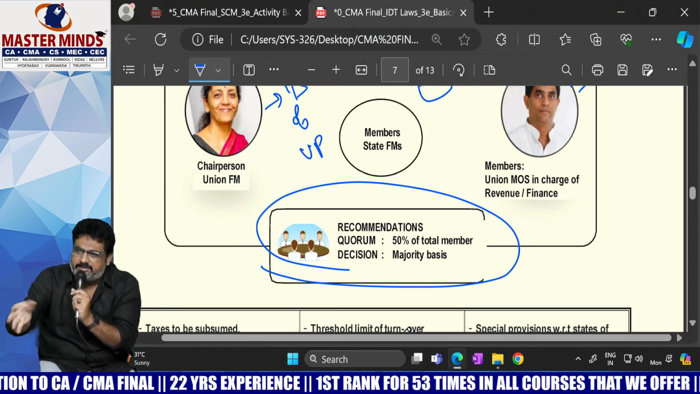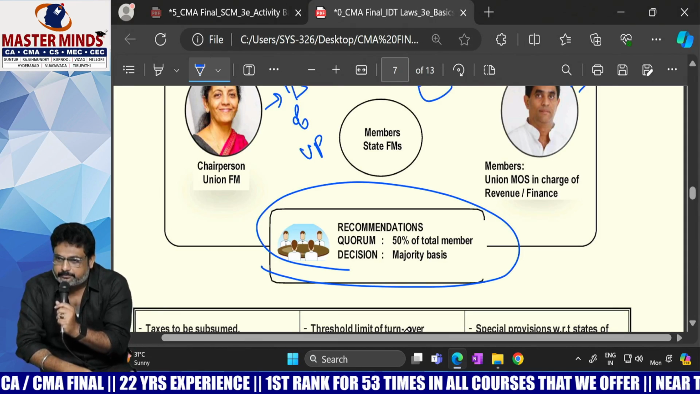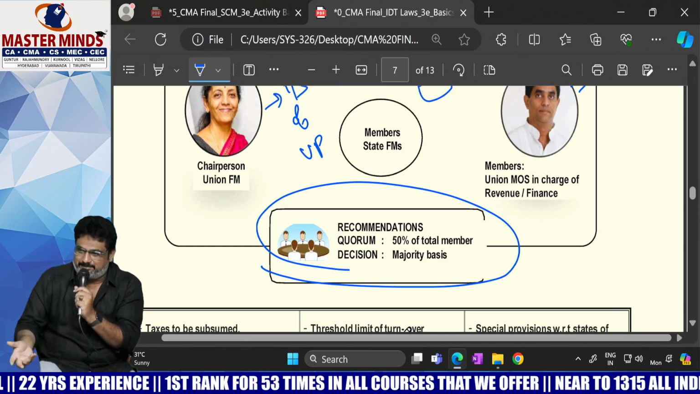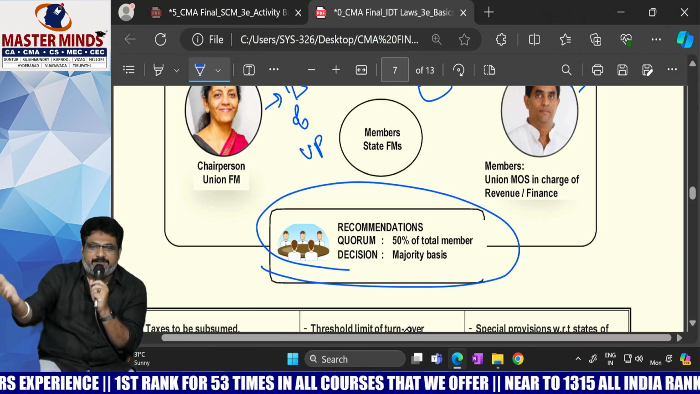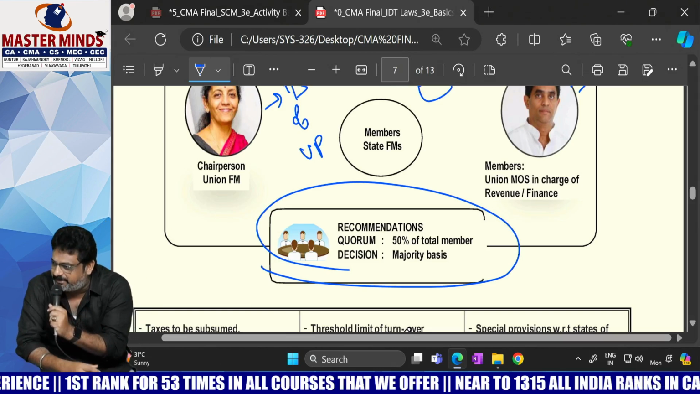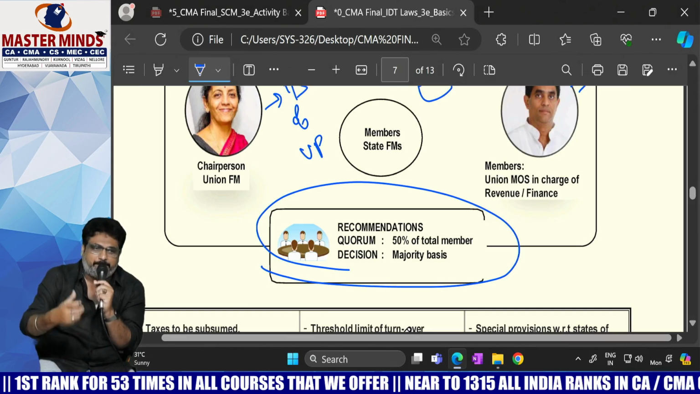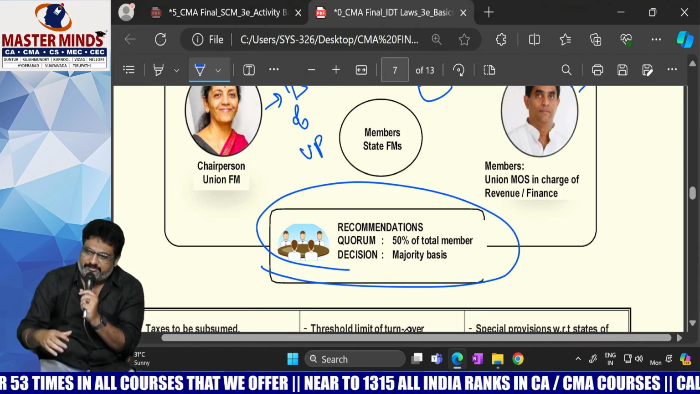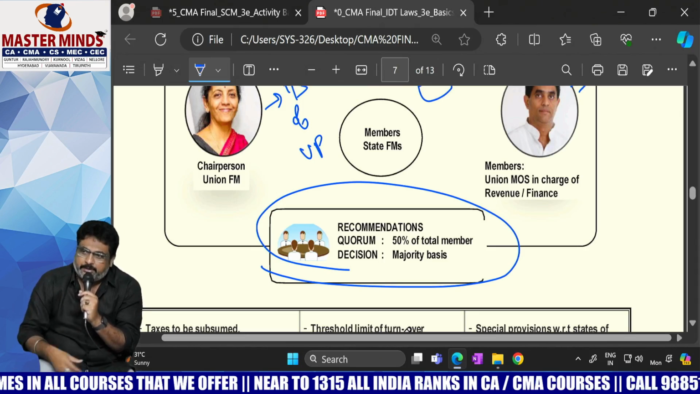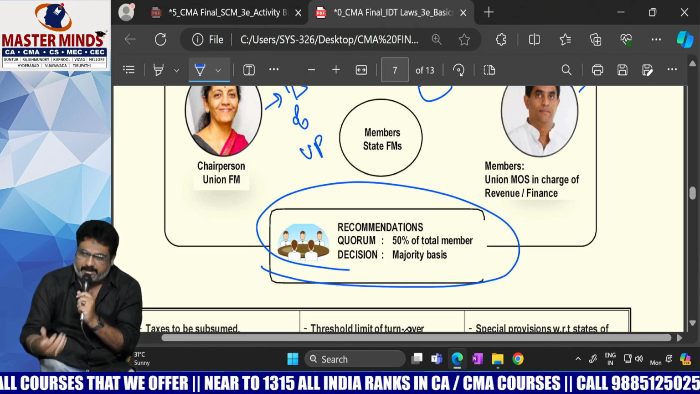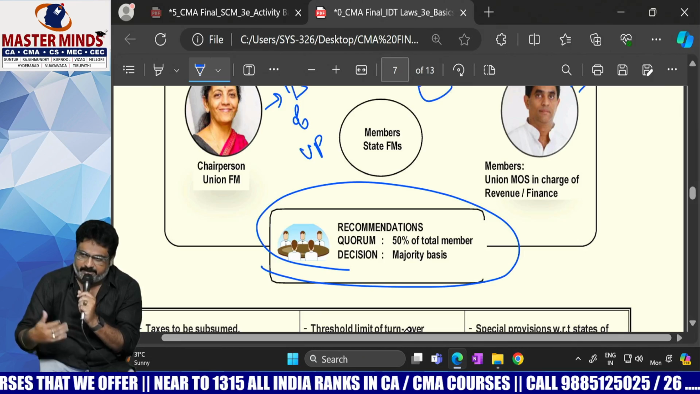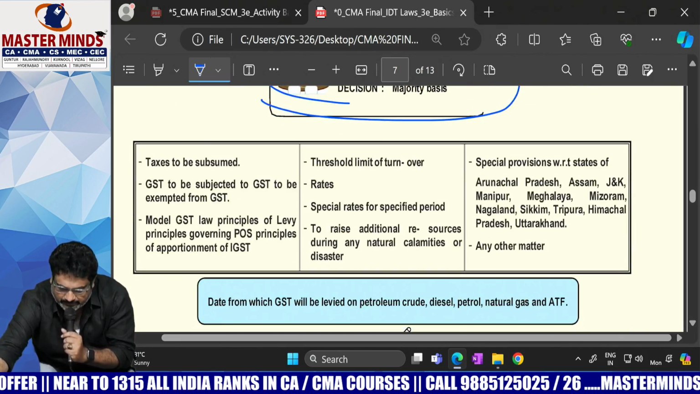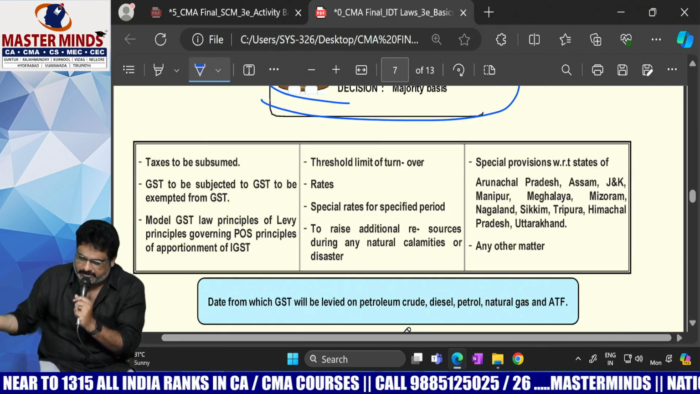In that 33, 50%. We can round it up to one, half a person cannot come. So 33 into 50% means it will become 17. So 17 is the minimum quorum that is required to conduct the meeting, ma'am. If 17 members are present, then only the GST Council meeting will be conducted and any decision will be taken based on majority.